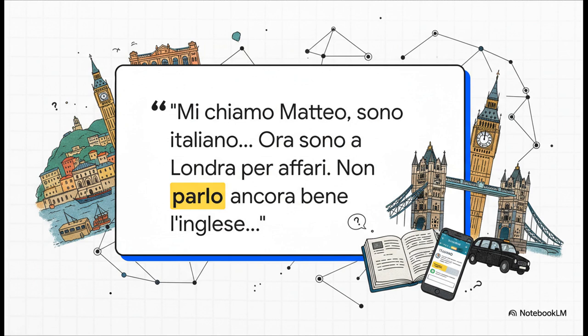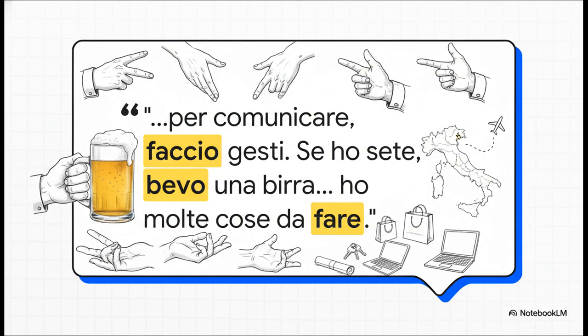So, what does he do? Well, he explains, per comunicare, faccio gesti. To communicate, I make gestures. There's our fare. Then, se ho sete, bevo una birra. If I'm thirsty, I drink a beer. There's bere. And finally, he says he's going back to Milan because he has molte cose da fare. Many things to do. And there's fare again.